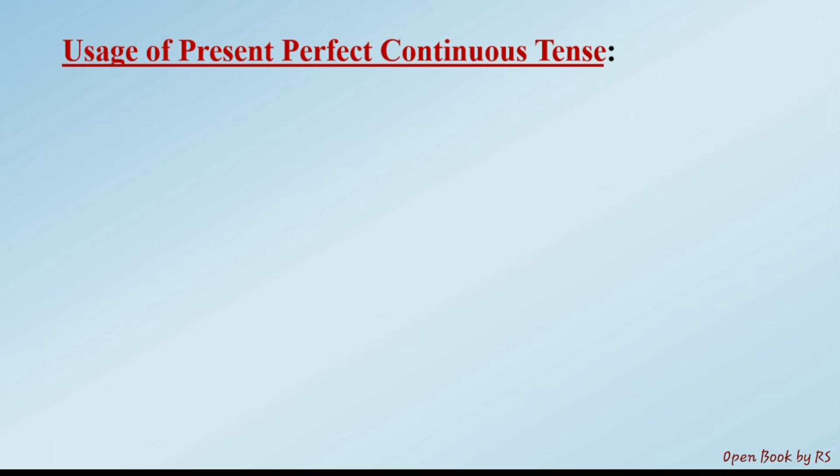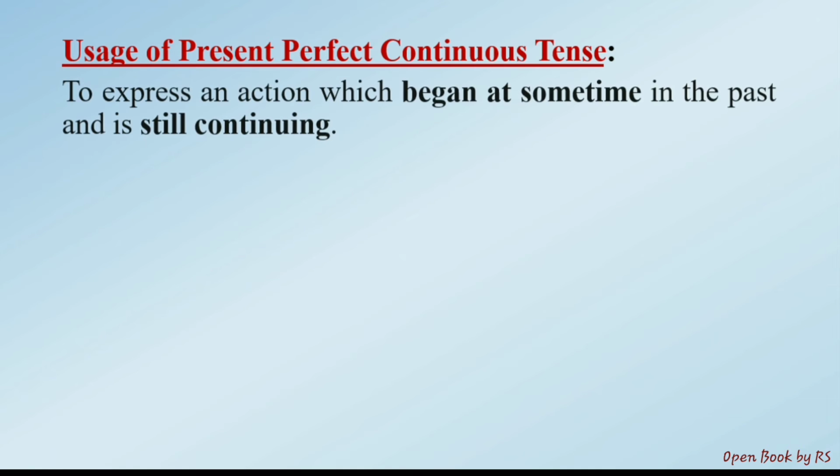Take the usage of present perfect continuous. After learning the structure, after practicing the structure, you have to learn this usage. So first learn the structure, practice the structure, then come to the usage. This present perfect continuous is the tense used very frequently in our day-to-day conversation and day-to-day life. So this present perfect continuous expresses an action which began at some time in the past and is still continuing.